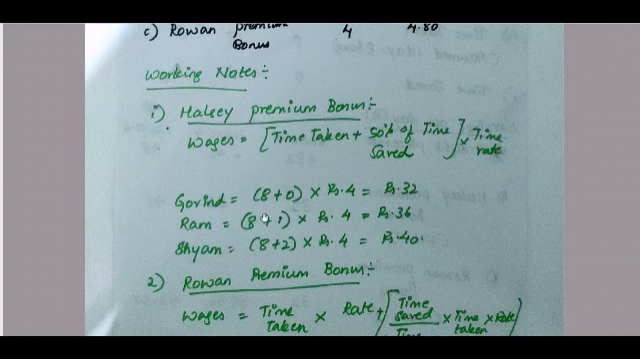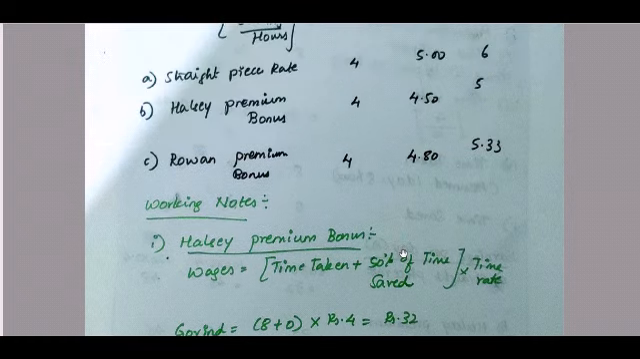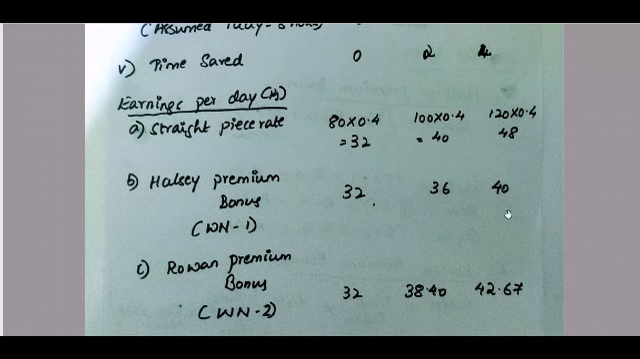So which is equal to, for Govind, 8 plus 0 into rupees 4, which is rupees 32. And for Ram it is 8 plus how much time is saved by Ram? 2 hours. So 2 hours into 50%, which is 1. So 8 plus 1 into rupees 4, which is 36 rupees. And for Shyam it is 8 plus, 4 hours Shyam has saved. 50% of 4 is 2. So 8 plus 2 into 4 rupees, which is equal to 40 rupees. So 32, 36 and 40 is your Halsey premium bonus.